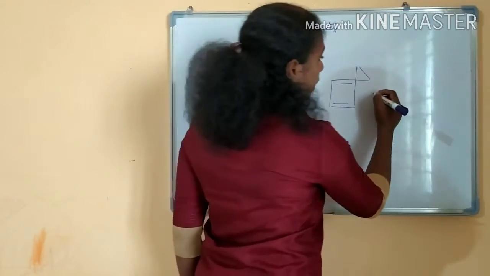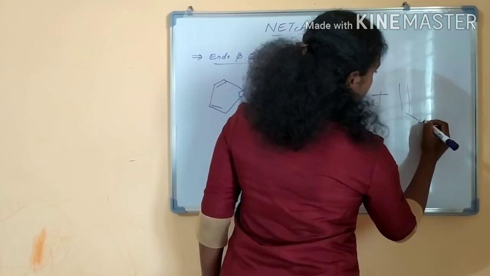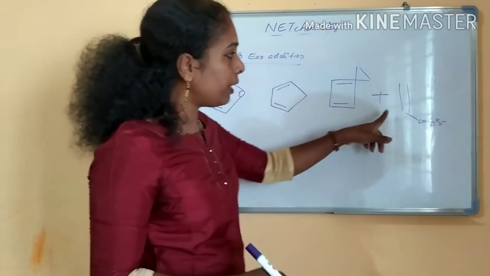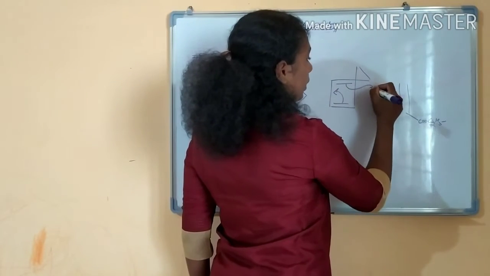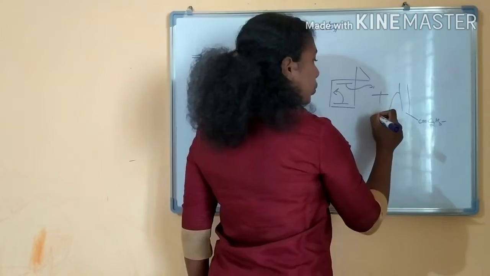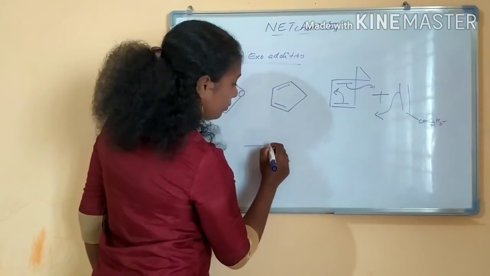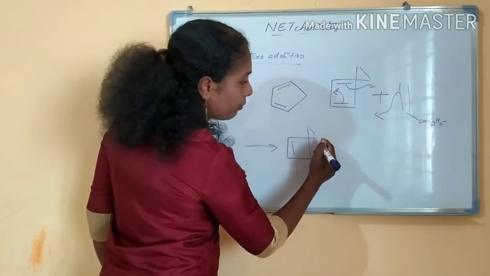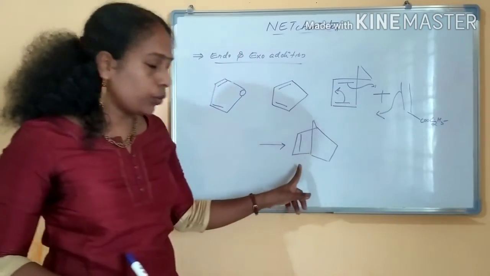How the endo product and exo product form, I am writing, okay? This is your dienophile, right? While combining, what will happen? This will shift here and this will come here and this will join, right? Then your product will be, writing the product here, right? This much is clear for you. And if you see here, this is the product you are going to get, right?